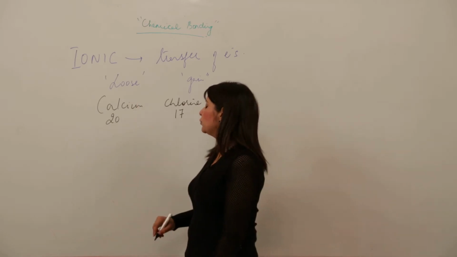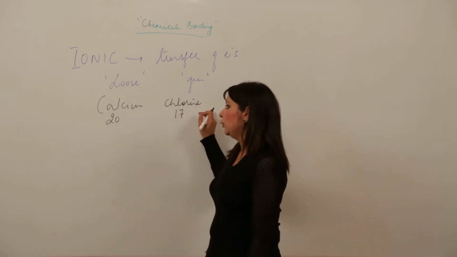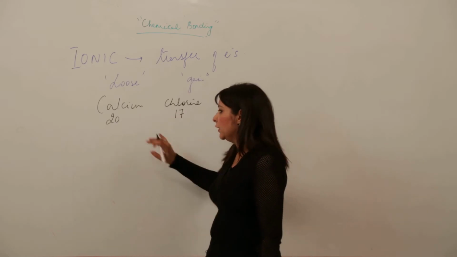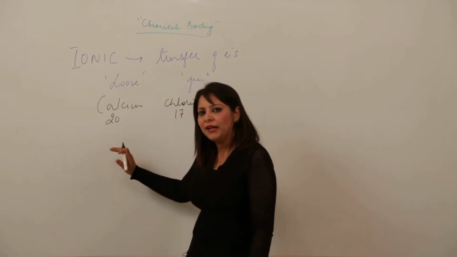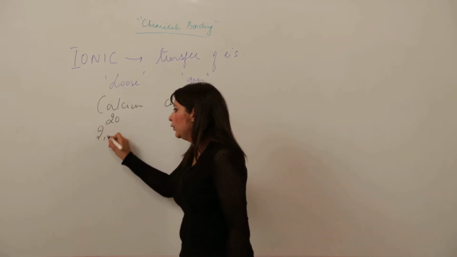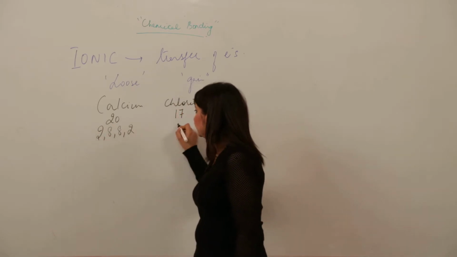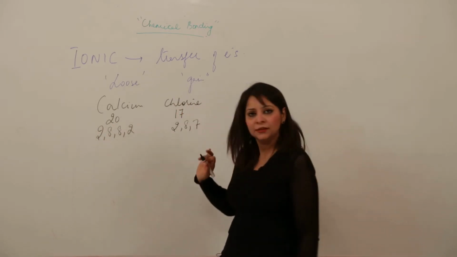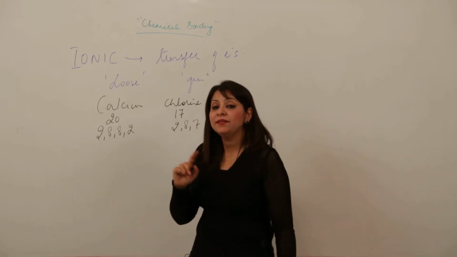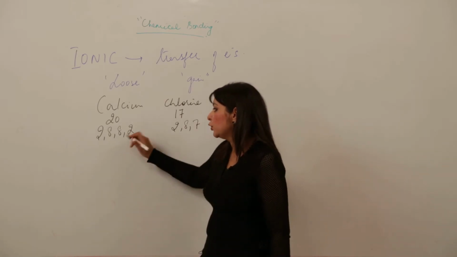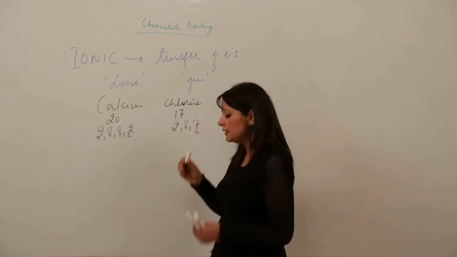Just look at the board to see how to do that. So calcium, chlorine, you are writing the atomic number. Atomic number means number of protons, number of electrons, you know that. Just write the configuration now. Written? Now look at the valence electrons carefully. Valence electron is 2 for calcium and in this case, chlorine, it is 7.